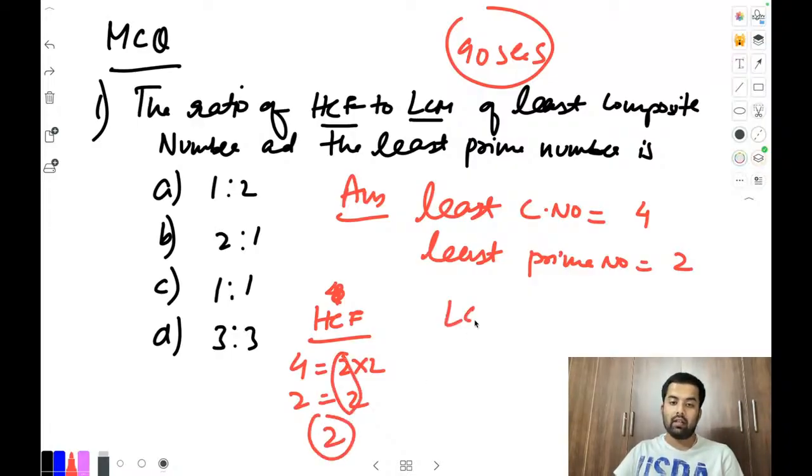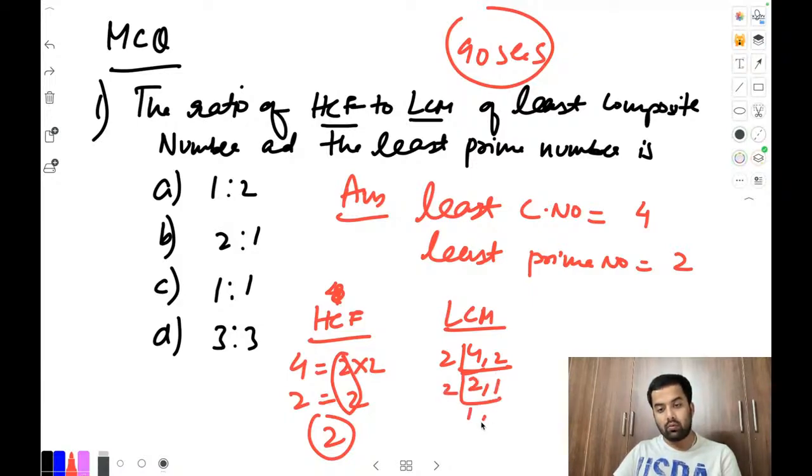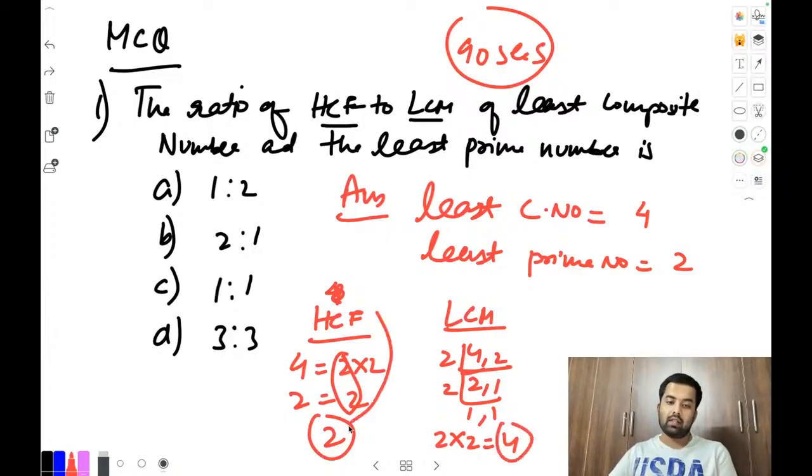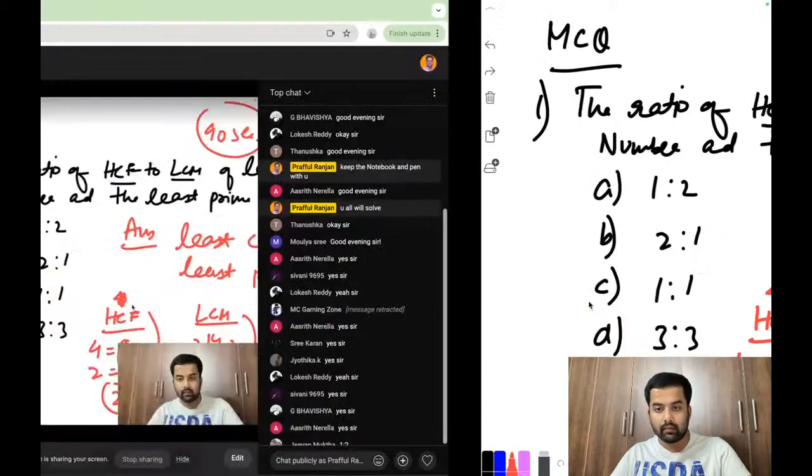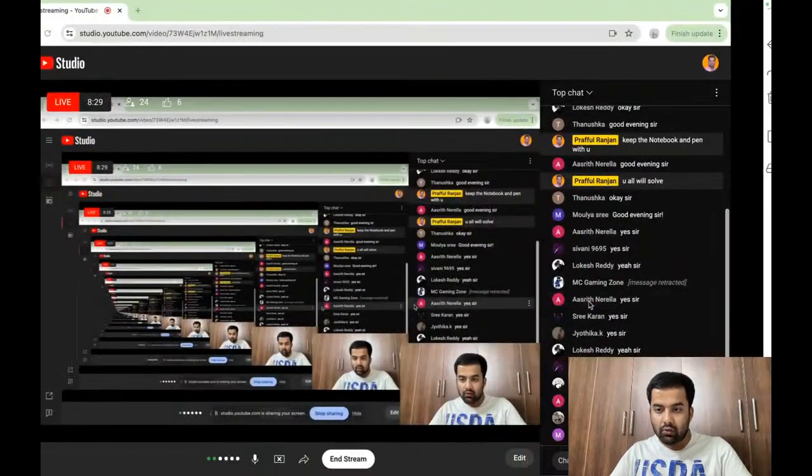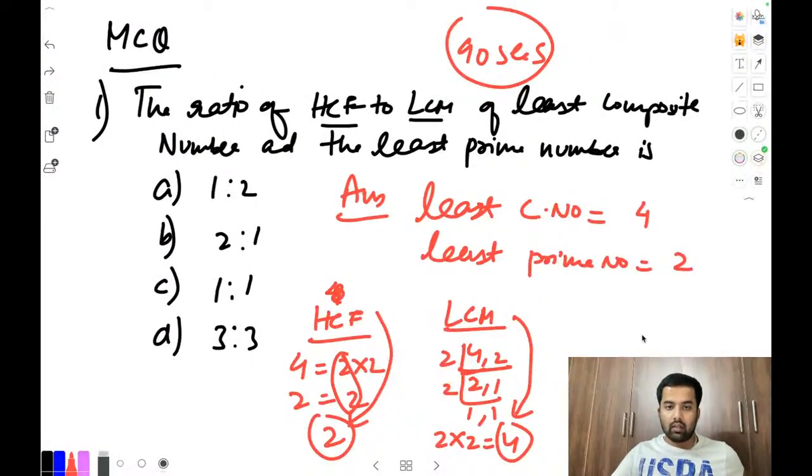Now when it comes to LCM, what does it mean? Let's figure this out. 4, 2, then 2, 1, and then 2, 1, 1. So 2 into 2 becomes 4. HCF is 2, LCM is 4. Answer, anyone? Let me check. 1:2. Okay, option A. Good.